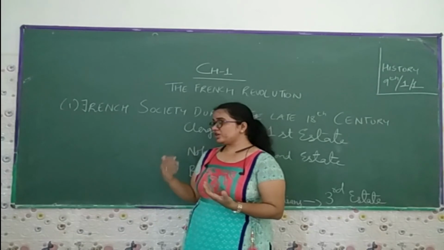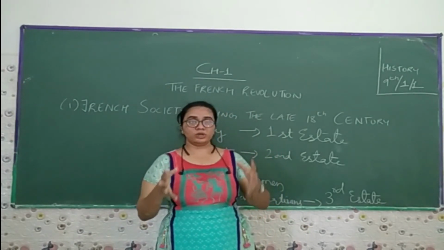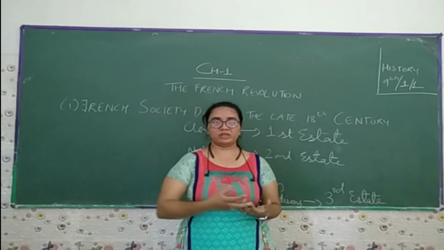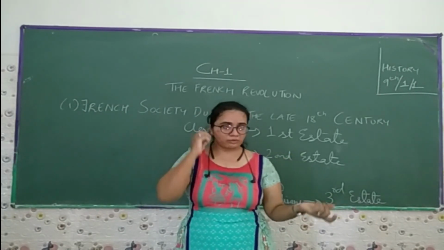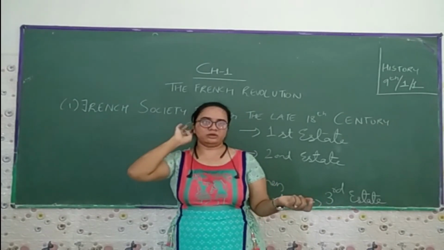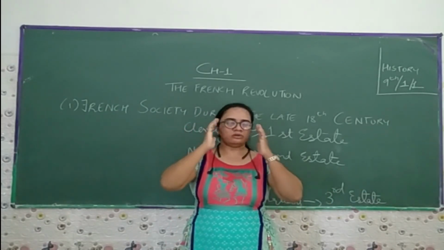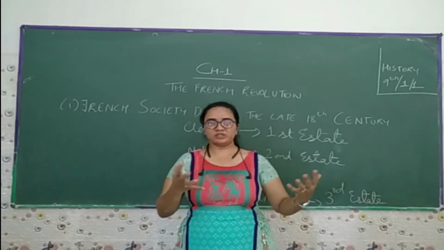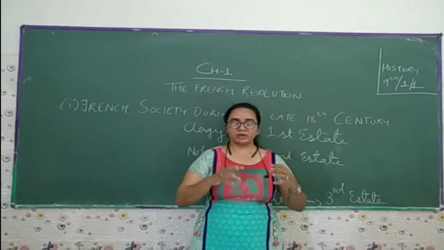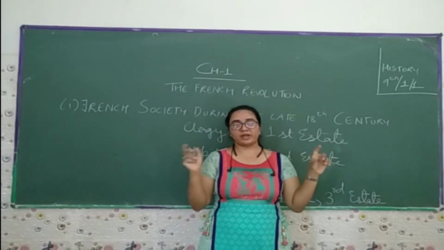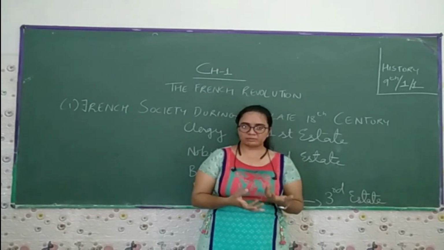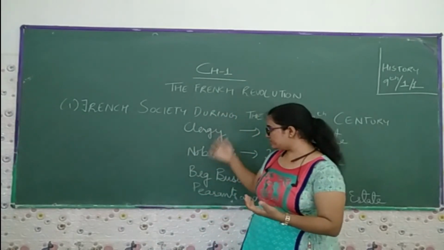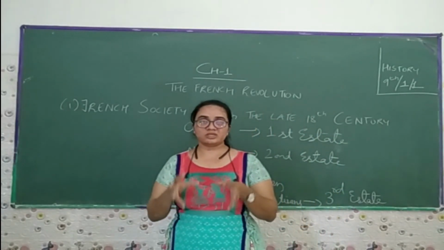In this chapter you will learn only about the French Revolution. In France, what kind of revolution took place, what kind of people came, and what kind of war they fought. The king, who had all the power, still used to deal with his wife, because whatever his wife said, he obeyed; her word was the final verdict. The particular king used to follow all these things. How the people were divided into different stages, we are going to learn in this chapter.